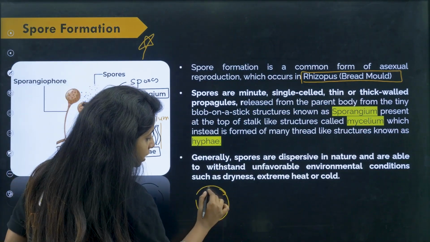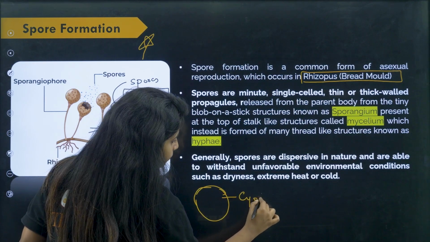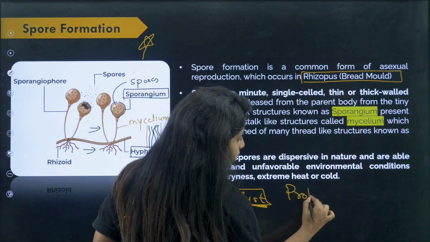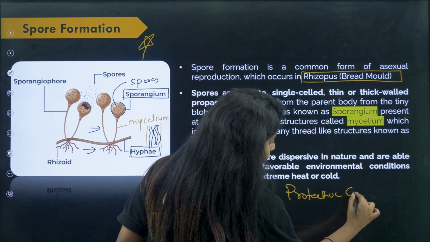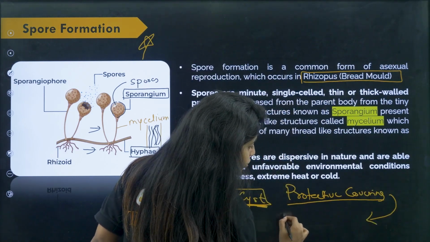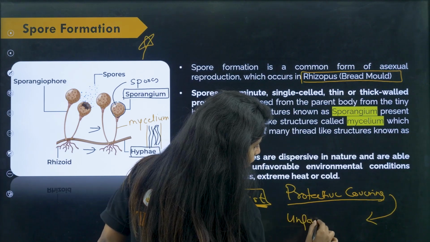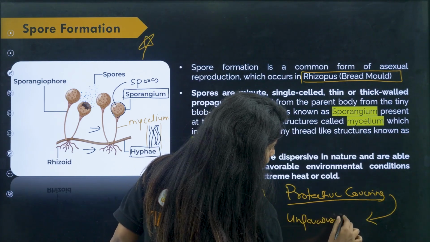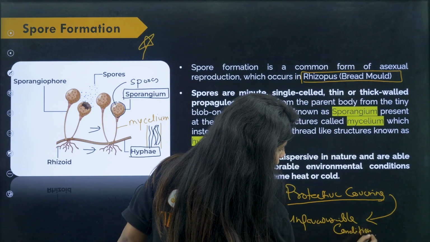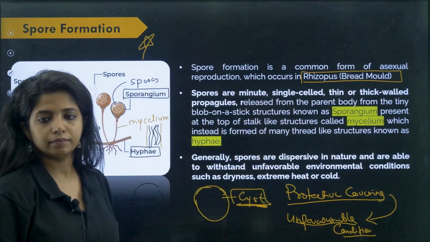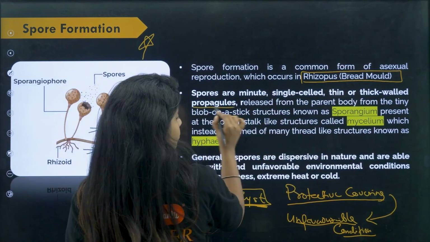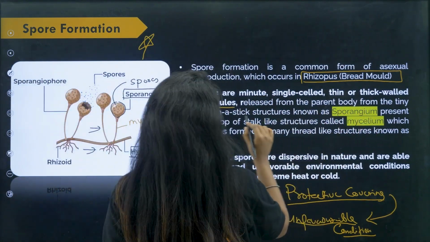The spores are covered with a cyst, or you can just write protective covering. This protective covering allows them to survive during unfavorable conditions. Got it?